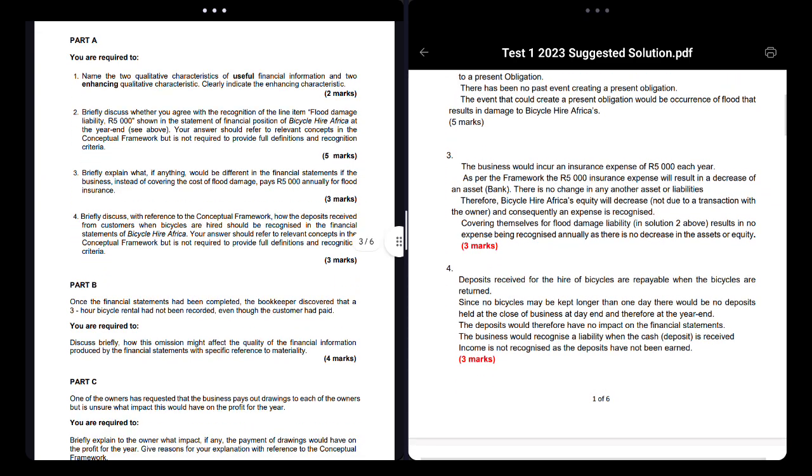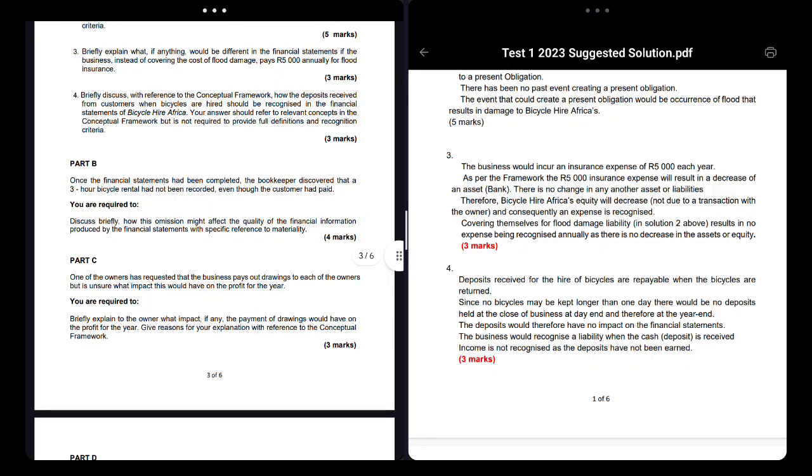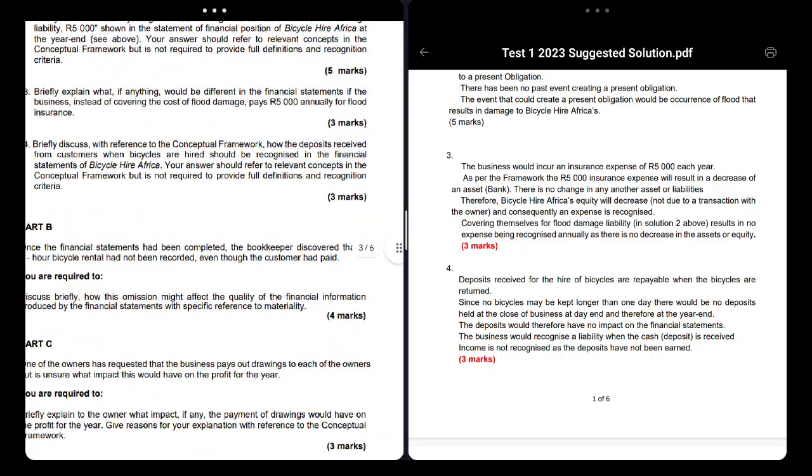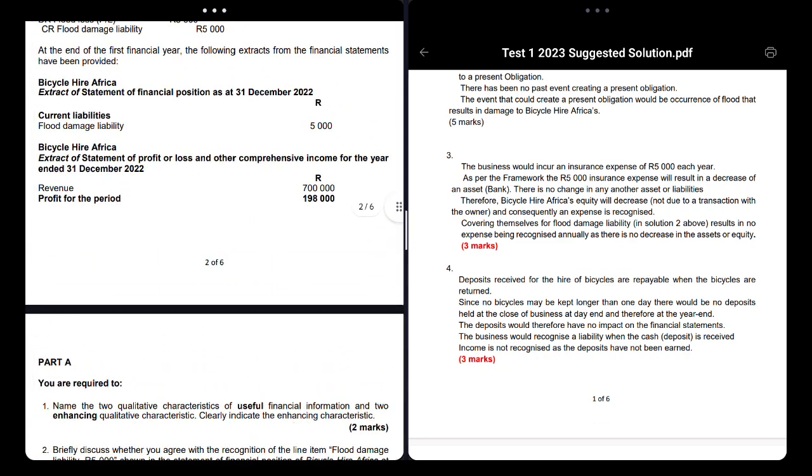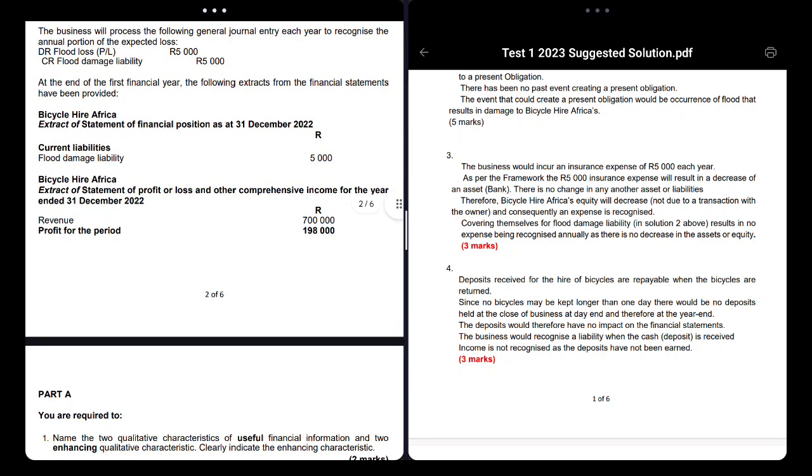Okay, so number 4: briefly discuss with reference to the conceptual framework how deposits received from the customers whose bicycles are hired should be recognized in the financial statements. Your answer should include the definition and recognition. Now, this question is a bit different and a bit tricky and it needs critical thinking, right? I want you to really think about this. As soon as you see this, always refer to the balance sheet they provided you with. They don't have anything but deposits over here.